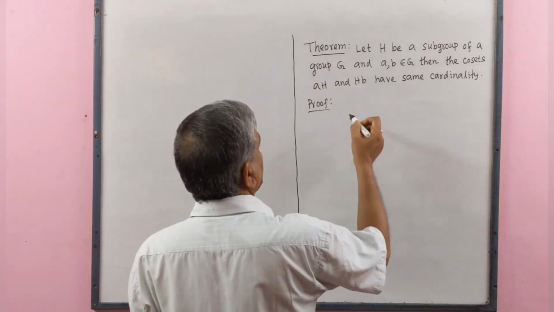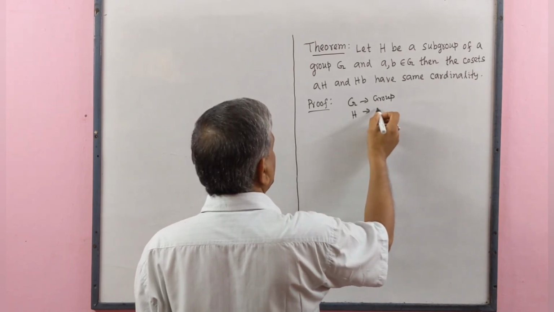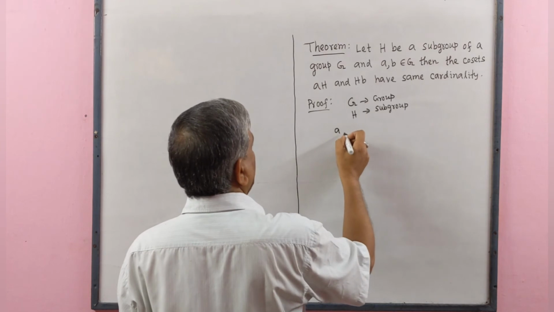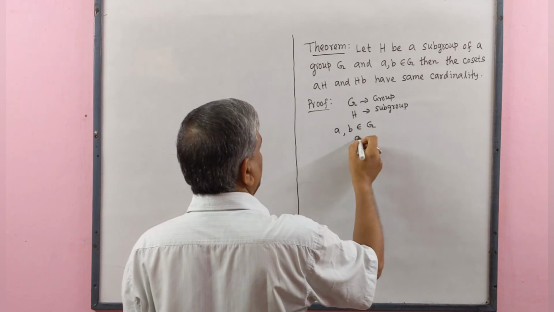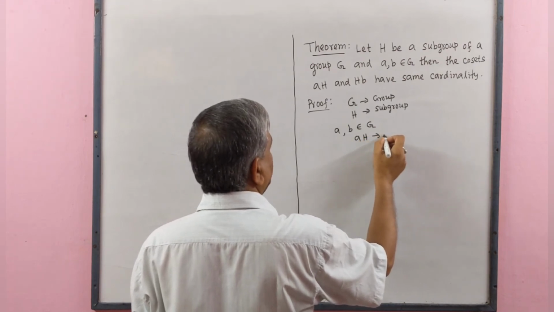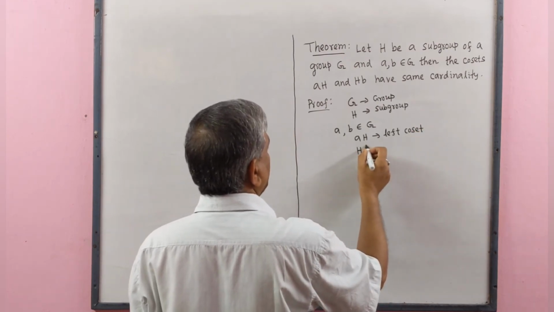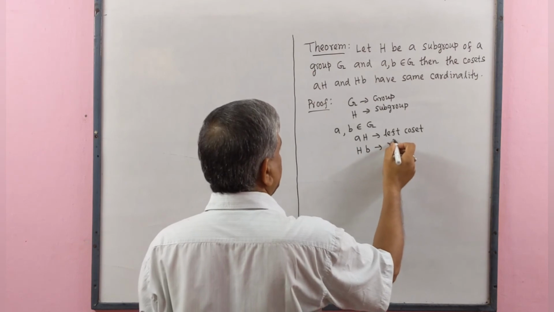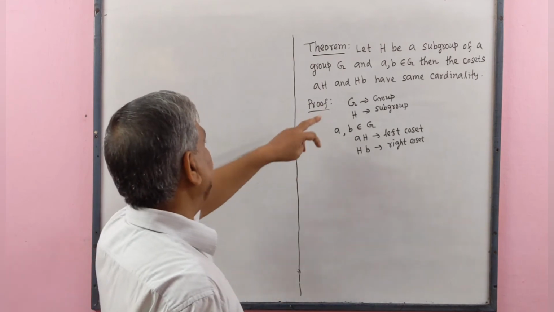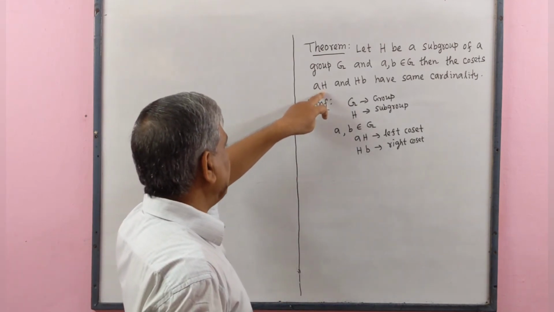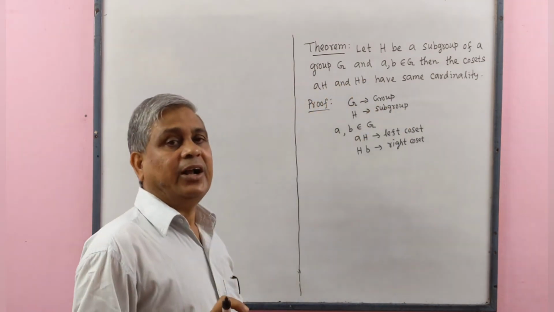Given that G be a group and H be a subgroup of G, a, b belong to G, aH is a left coset of H and Hb is a right coset of H. Now we have to show that left coset aH and right coset Hb have the same cardinality.